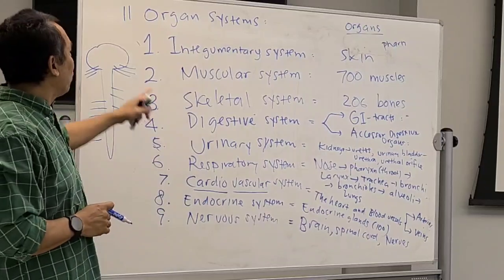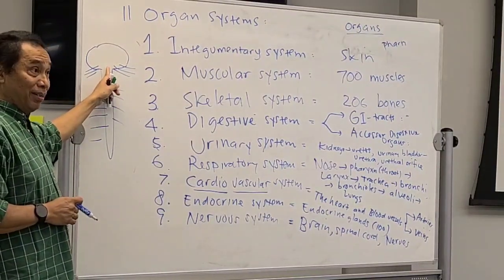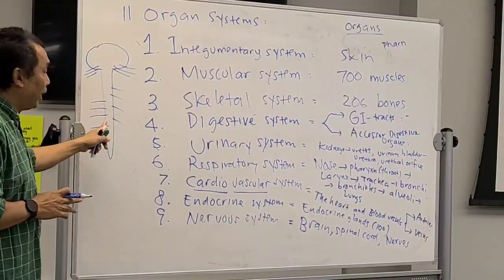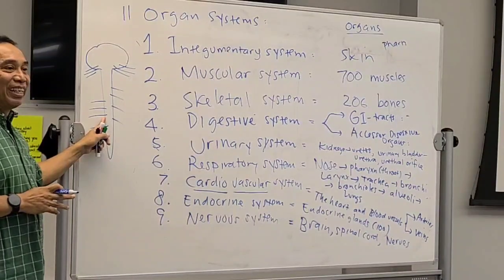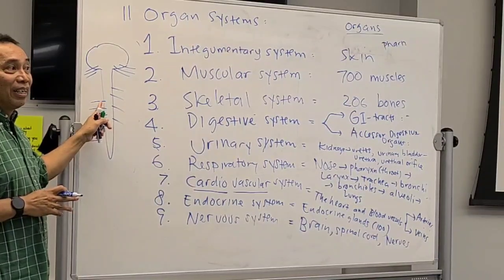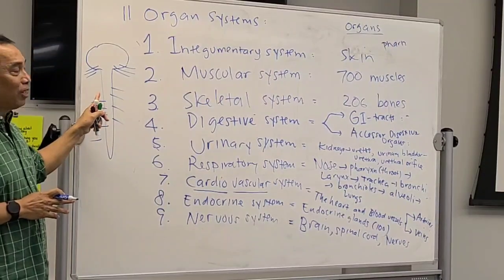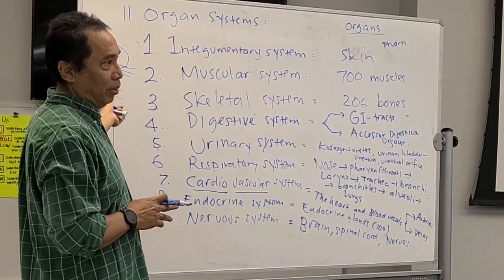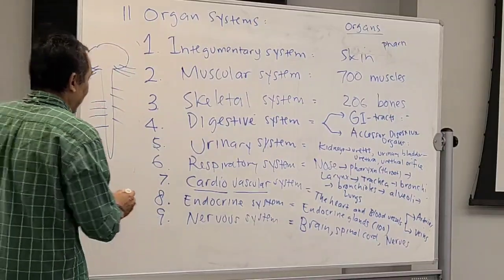Get it? We have 12 pairs of nerves from your brain, which is 24 nerves, and then 31 pairs coming from your spinal cord. How many? 62, right? So the total is about 86 nerves that you have. That's all the nerves. We will learn this in chapters 12 to 15, the nervous system. Number 10.